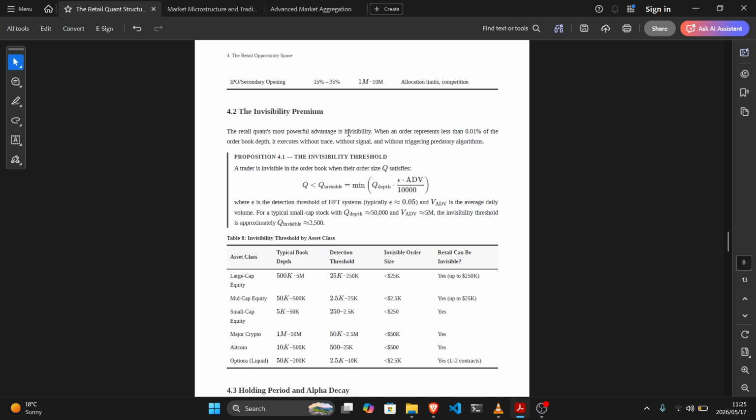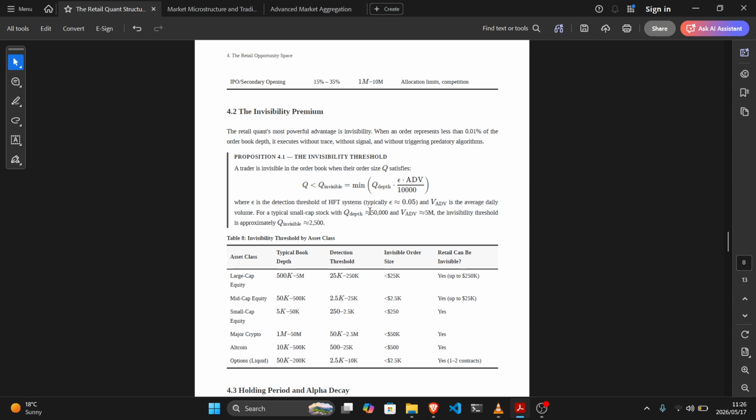A trader is invisible in the order book when their order size Q satisfies Q < Q_invisible = min(Q_depth × ε × V_ADV / 10,000), where ε is the detection threshold of HFT systems, typically approximately 0.05, and V_ADV is the average daily volume. For a typical small cap stock with Q_depth approximately 50,000 and V_ADV approximately 5 million, the invisibility threshold is approximately Q_invisible ≈ 2,500.